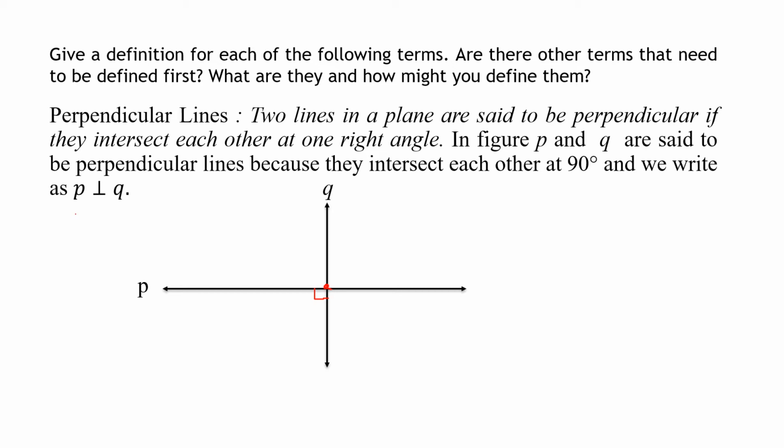This is the notation, P is perpendicular to Q. So again, two lines in a plane are said to be perpendicular if they intersect each other at one right angle. Can you see the angle between P and Q? It's 90 degrees. So they both are perpendicular lines. The next definition, okay, here the term right angle is undefined. We have not yet defined what a right angle is, but we have still shown what are perpendicular lines.